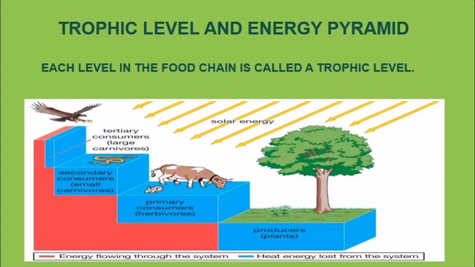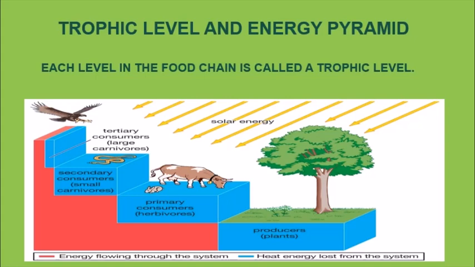Now you will see that when energy is being transferred from one trophic level to the other, the amount of energy decreases from the producer to the highest level. The initial quantity of energy goes on decreasing at every level of energy exchange.